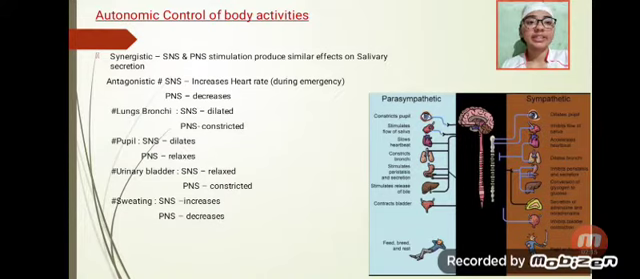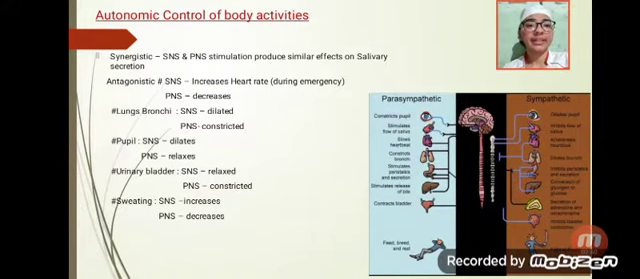Antagonistic: in this, SNS and PNS show different effects on body activities. Example, heart rate. During an emergency, SNS increases it, whereas PNS decreases it. Lung bronchi: SNS dilates, PNS constricts. In an emergency, pupil: the sympathetic nervous system dilates it, whereas the parasympathetic nervous system relaxes it. Urinary bladder: SNS relaxes, whereas PNS constricts.